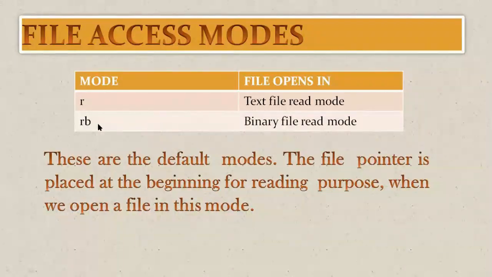If I will write RB, that means I am instructing the compiler that the file which I would like to open is a binary file and it will open in read mode. So B is the representation of binary file. If we are not using any character like B, that means it is a text file. If I am writing B, that means binary file. If I am not writing B, that means it is a text file.